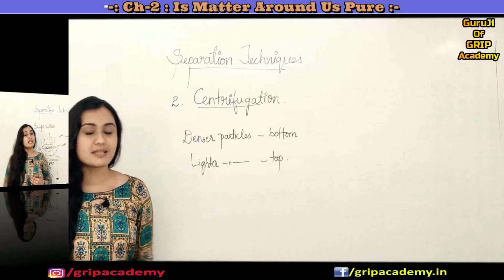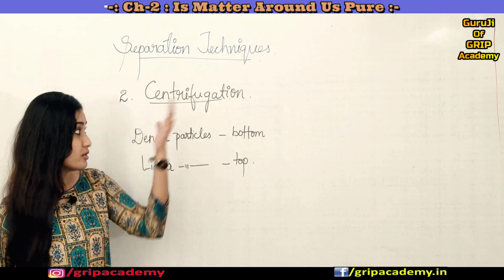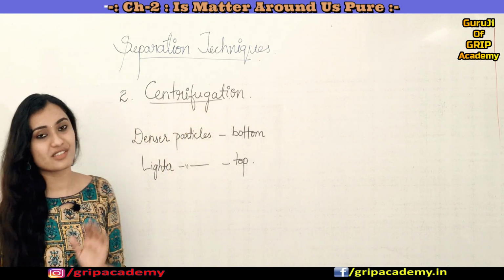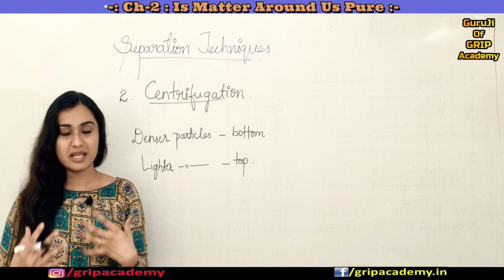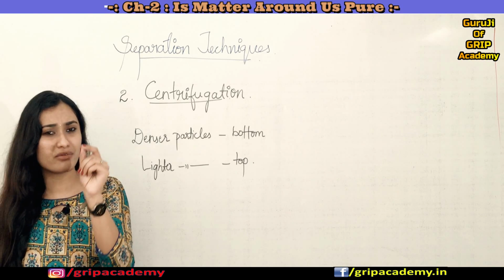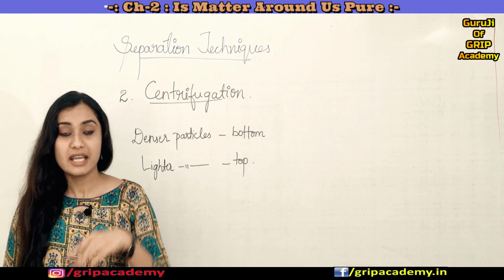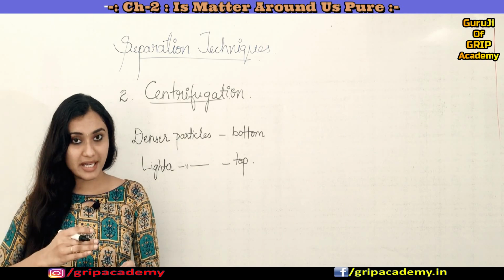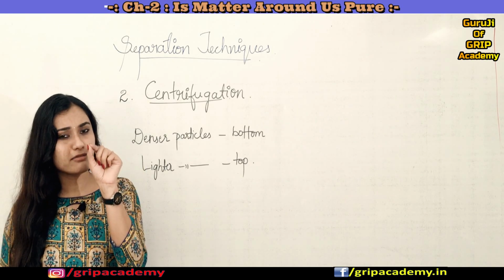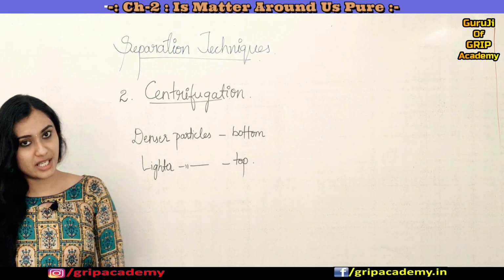So now let us discuss the second separation technique, which is centrifugation. Before going into that in depth, let me tell you when we can use this process. Sometimes it happens that the solid or solute particles are so fine or so small that they escape through the filter paper itself. In such conditions, in order to separate the components of very minute or very fine solute particles, we can use the technique of centrifugation.